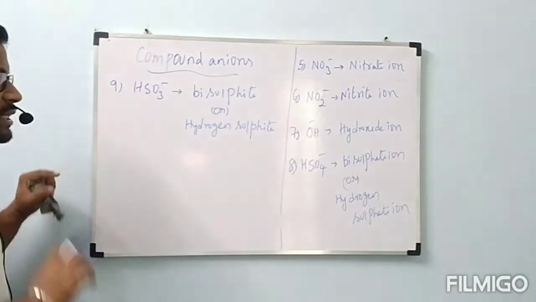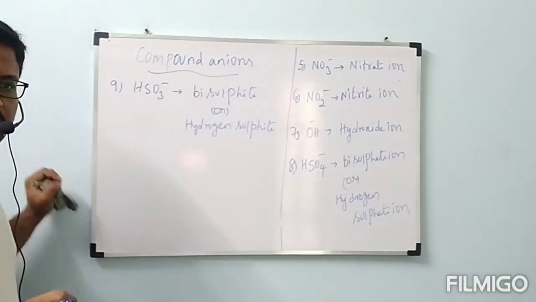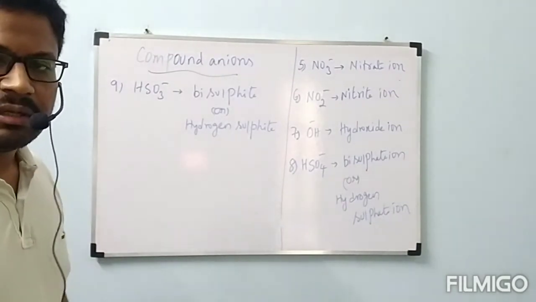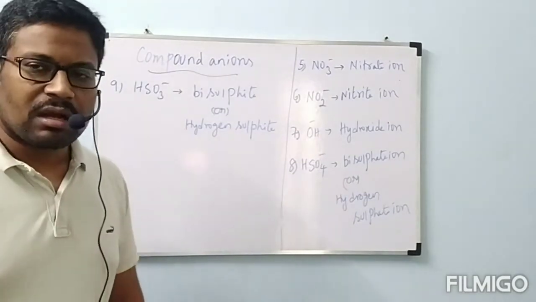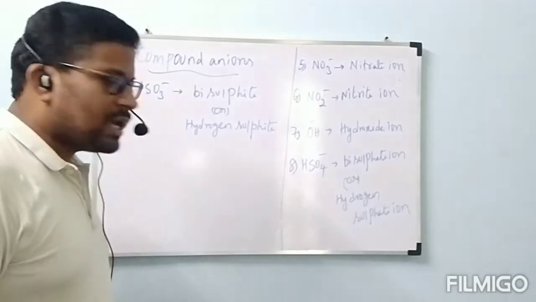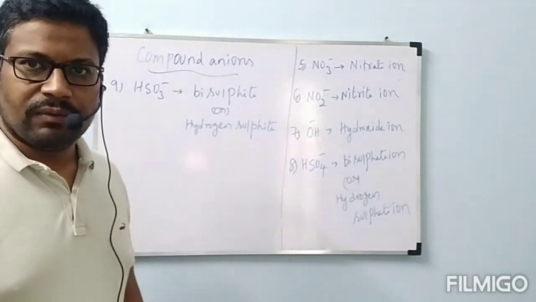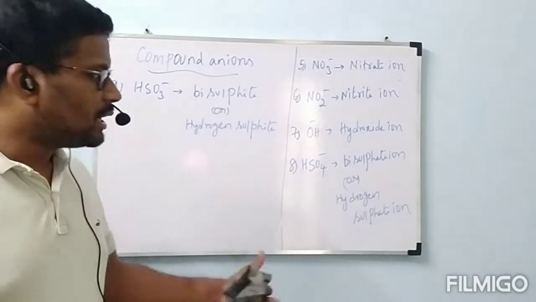Okay, now these are the important compound anions which we need in order to write formulas regularly. Some other compound anions are also there, but if you know these compound anions, we can write formulas easily. Okay, understood, no?